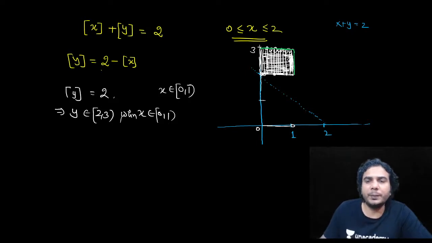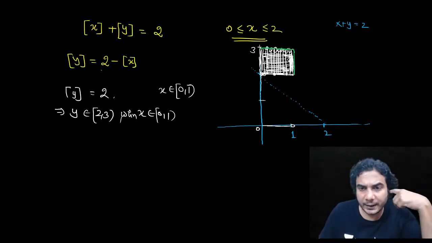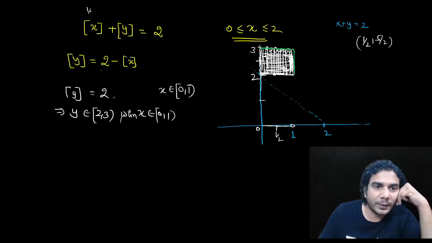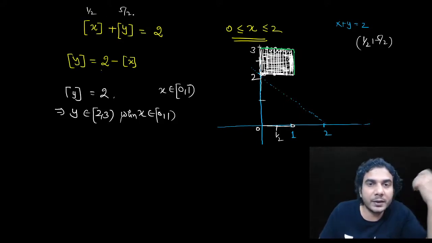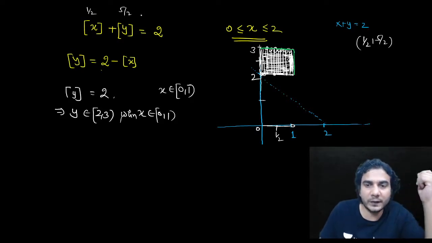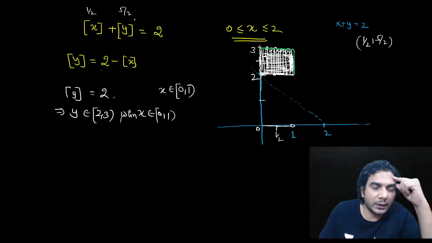So you pick any point. Let's say this point is 1 by 2, the midpoint, and this is 2, so 2.5. So you can take this point 1 by 2 comma 5 by 2. Put it in this equation. Greatest integer of 1 by 2 is 0 and greatest integer of 5 by 2 is 2. So 2 is equal to 2, right? So every point of this box will satisfy. Are you getting this point?